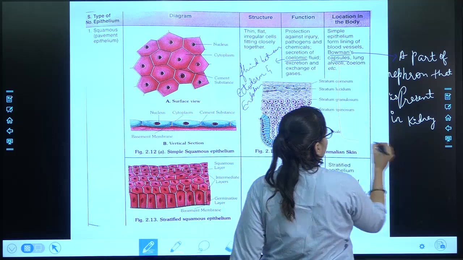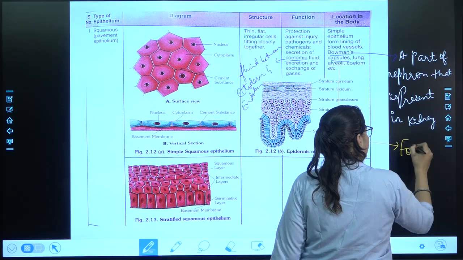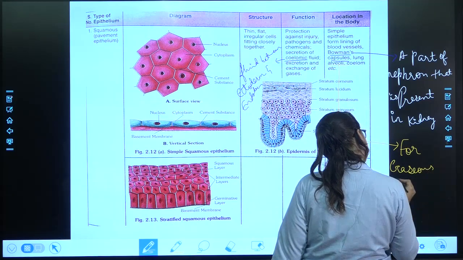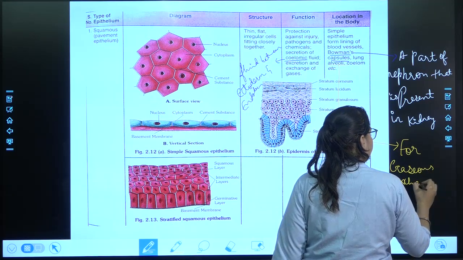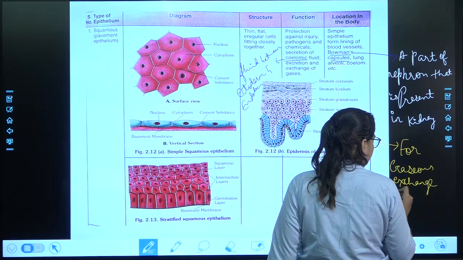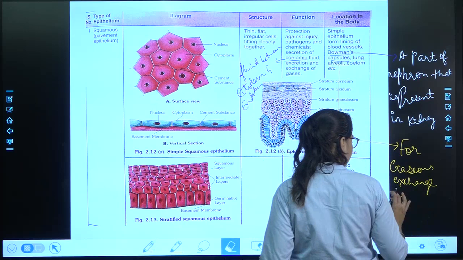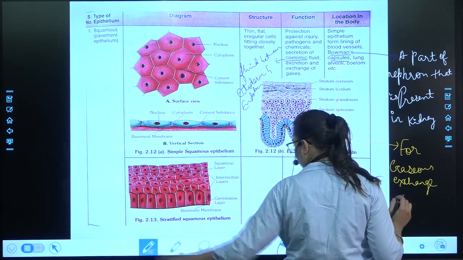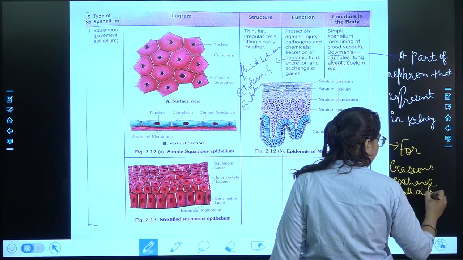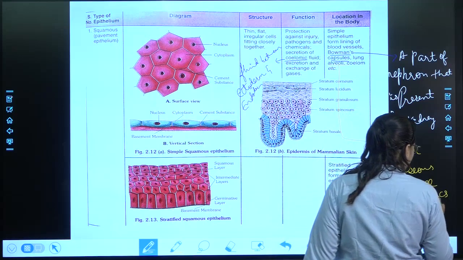Alveoli, note down these points only, for gaseous exchange, small air sacs in the lungs. All right.